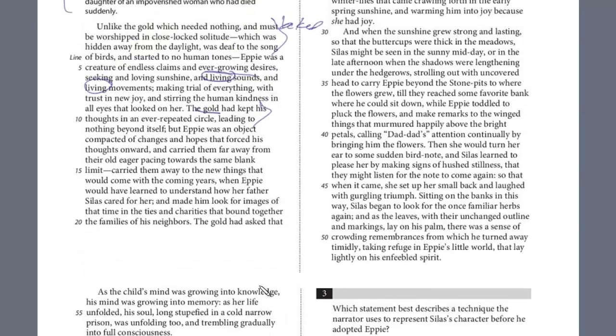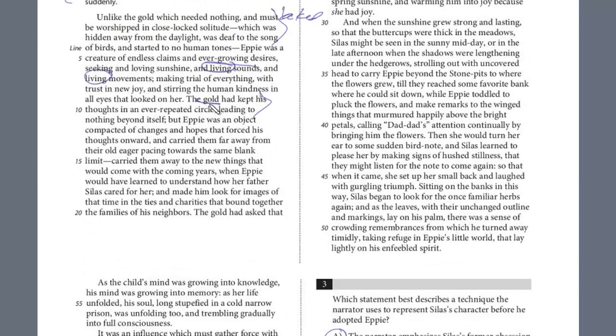So line 9, this is talking about the gold has kept his thoughts in an ever-repeating circle, but Eppie was an object compacted of changes and hopes that forced his thoughts onward, carried them far away from their old eager pacing toward the same blank limit, and carried them away to new things that would come with the coming years, when Eppie would have learned to understand how her father Silas cared for her, and made him look for images of time, that time in ties and charities that bound together the families of the neighborhood.